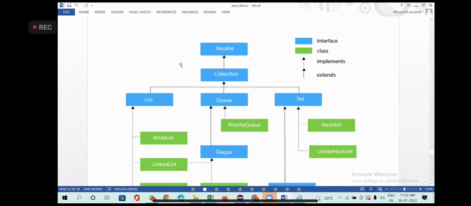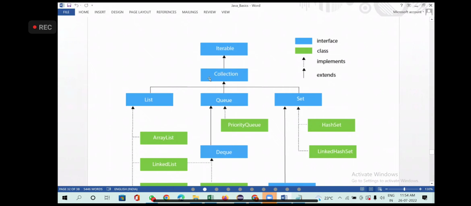Now, Iterable is one of the interfaces. An interface can extend an interface, we discussed, right? A class can implement an interface, and an interface can extend an interface. Iterable is one interface. Under that, you have the Collection interface. The straight arrow indicates extends. The dotted arrow indicates implementation.